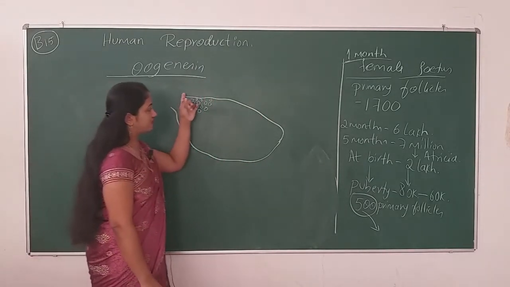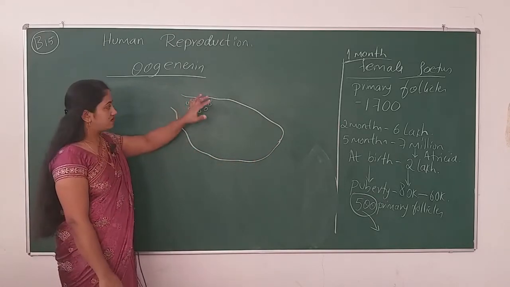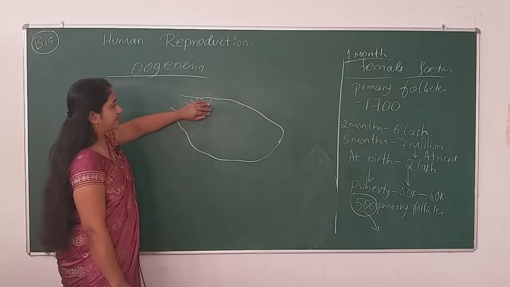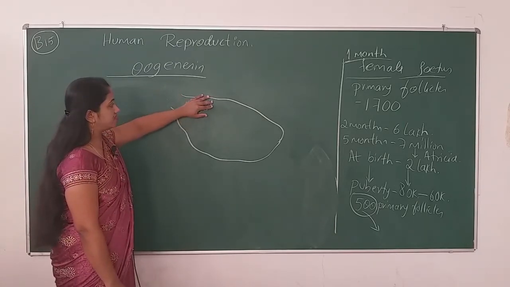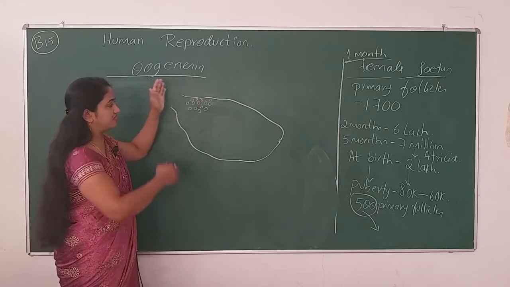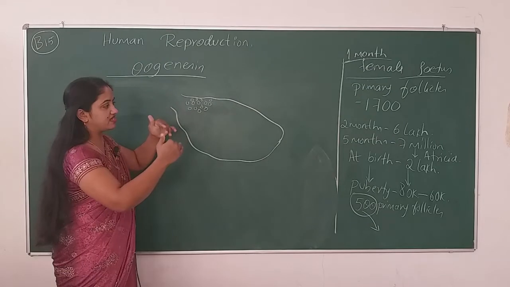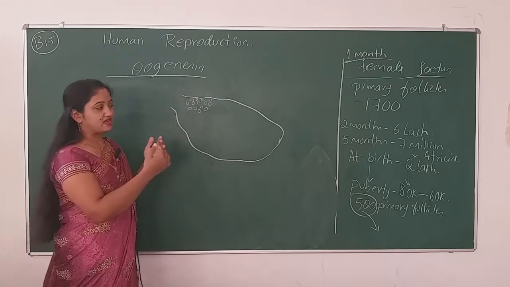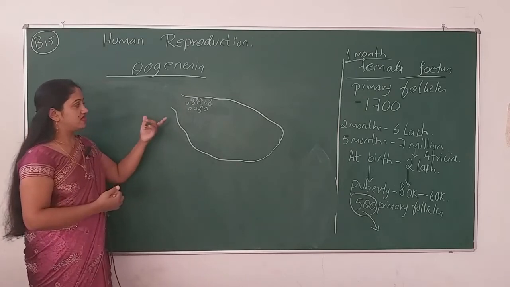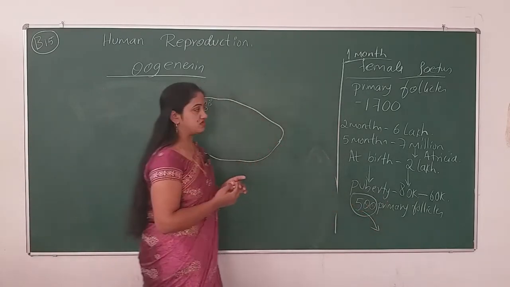So what we are having here is a section of ovary. In this section, we are having a number of primary follicles. Alright, so how do they come about? First they undergo multiplication, and then they attain atresia, and because of the loss in number, they end up as 500 primary follicles.